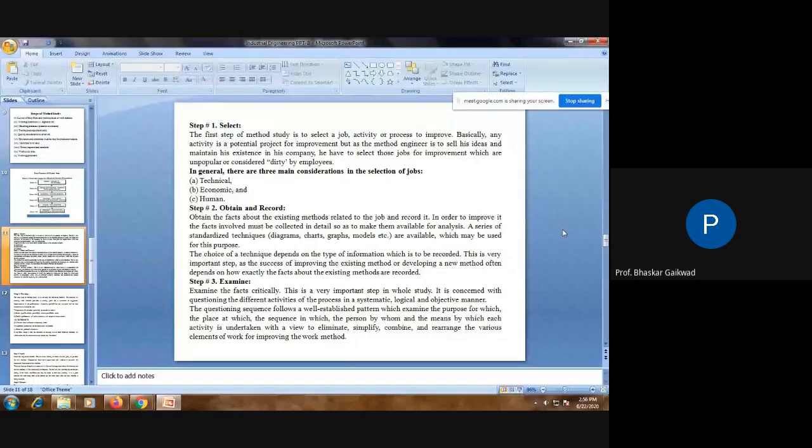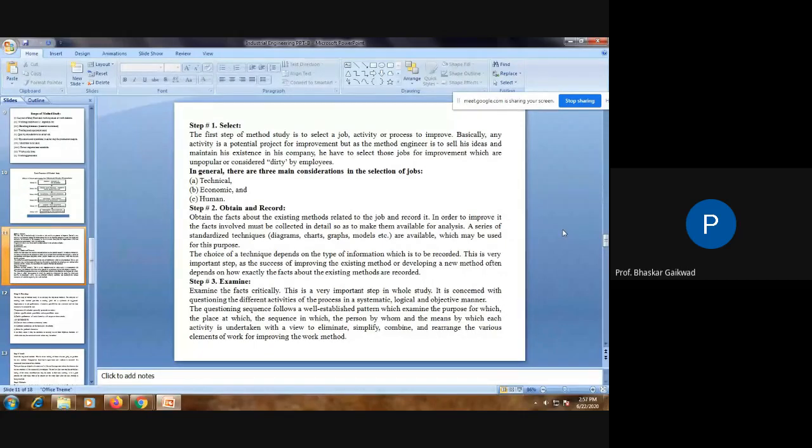Economically, if you manufacture this same product in this premises, whether it is economical, whether we will get profit out of it. And then human factors: whether the optimum manpower is available or not to manufacture this product.